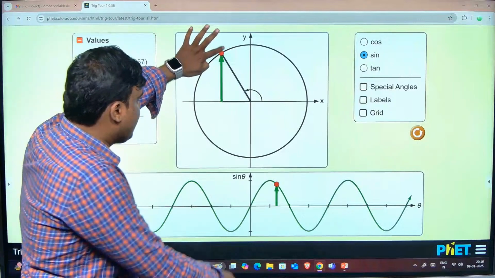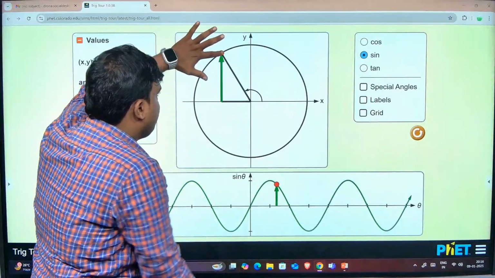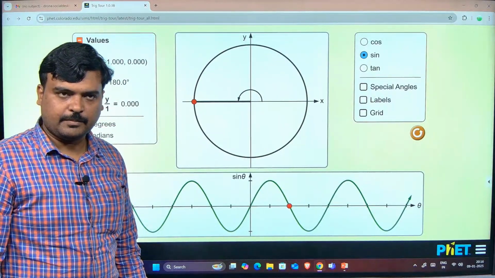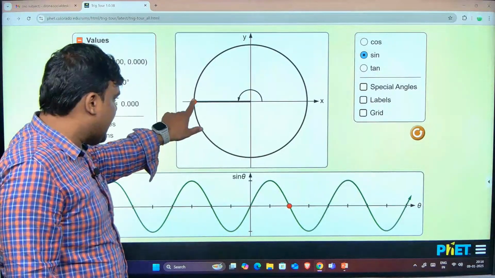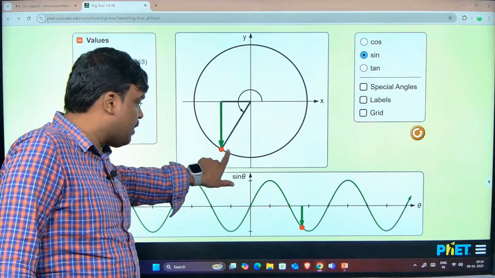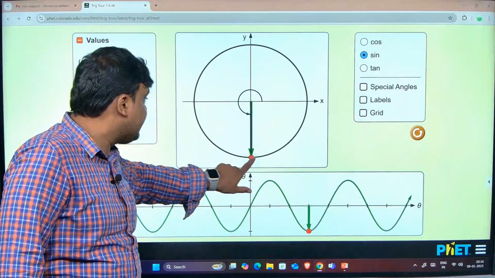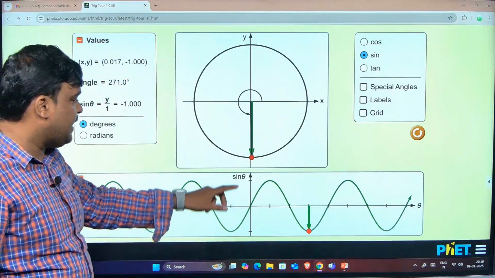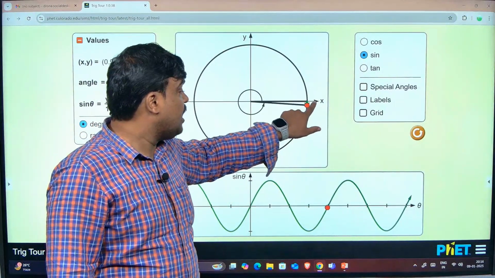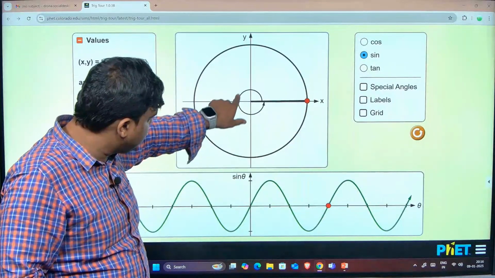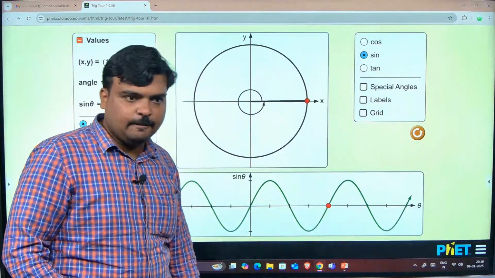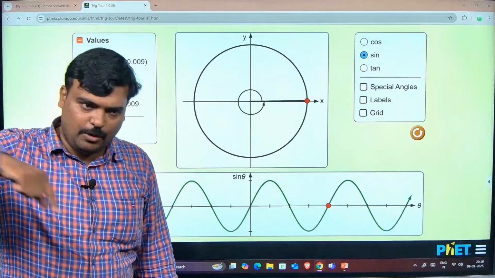Okay, நல்லா பாருங்க, இந்த arrow size, அந்த கீழ இருக்கிற இந்த arrow size, you please keep on noting it. When I come to 180, it reached what? 0. And once again I keep increasing the angle. Now it is further going to negative. And at 270, where does it reach? -1. Okay, and I keep on pushing this, and once again I am coming here. Now this is not 0, this is 360, because one full circle is rotated. So from this to this, we are going to call it one complete cycle.